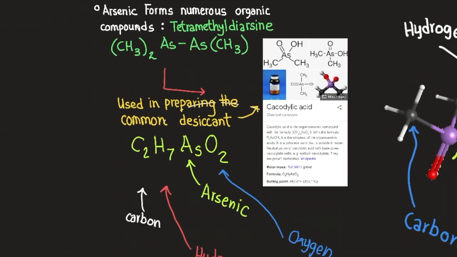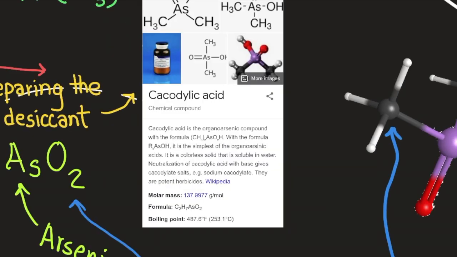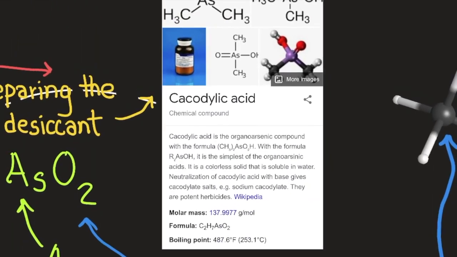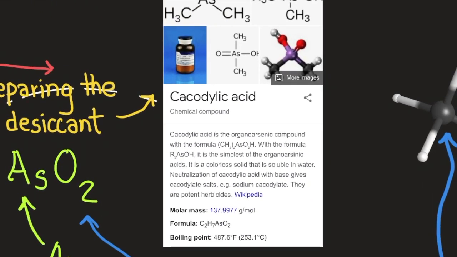So let's continue on with the element arsenic. Arsenic forms numerous organic compounds. Here we have the molecule and its name. Its formula is (CH3)2As-As(CH3)2. It's used in preparing the common desiccant, cacodylic acid. Cacodylic acid is the organoarsenic compound with the formula (CH3)2AsO2H. With the formula R2AsO2H, it is the simplest of the organoarsenic acids. It is a colorless solid that is soluble in water. Neutralization of cacodylic acid with base gives cacodylate salts, e.g. sodium cacodylate. They are potent herbicides, according to Wikipedia.